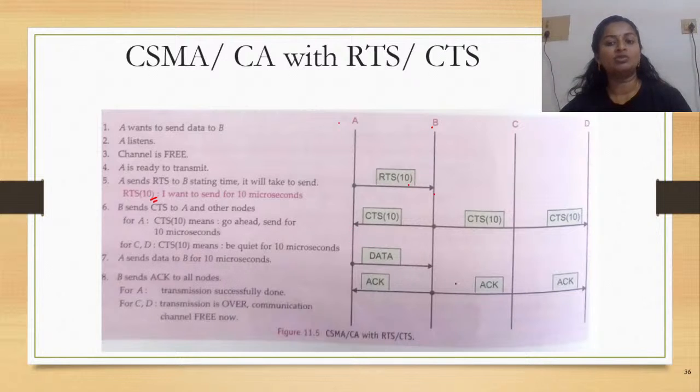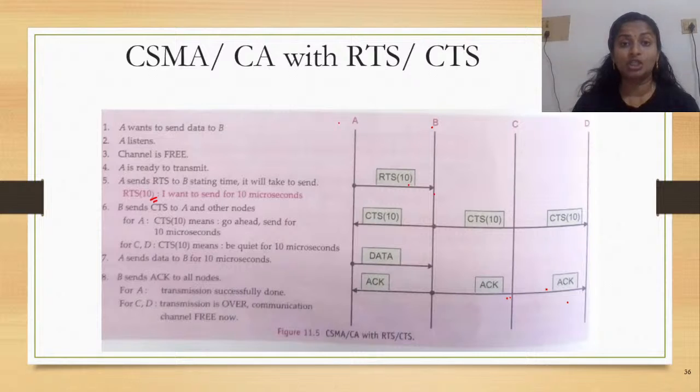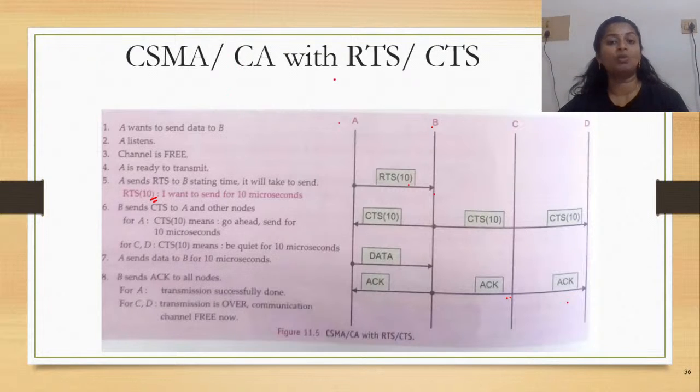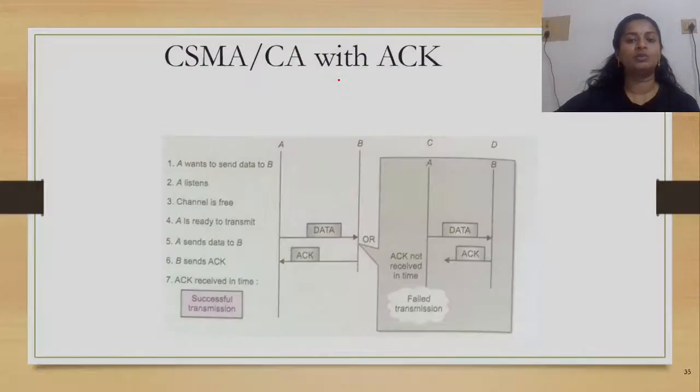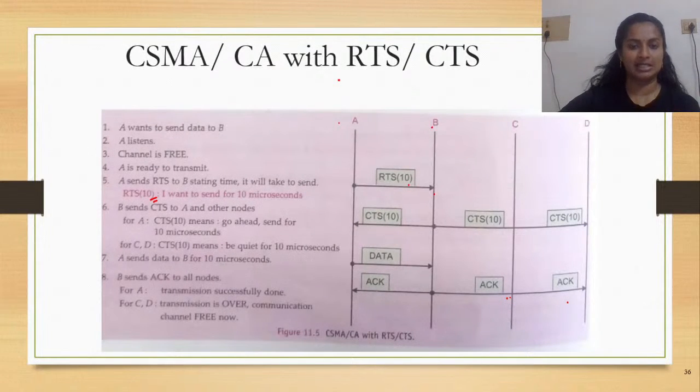Now, when the same acknowledgement signal is transmitted to the devices C and D, it is an indication to the devices that the communication is over and that the channel is free for anyone to take up for the next transmission. So the transmission is over and the communication channel is free now. So this is the indication with CSMA/CA with RTS and CTS. So we had learned the two versions of CSMA/CA, one with the acknowledgement signal and the other with the RTS and CTS signal.